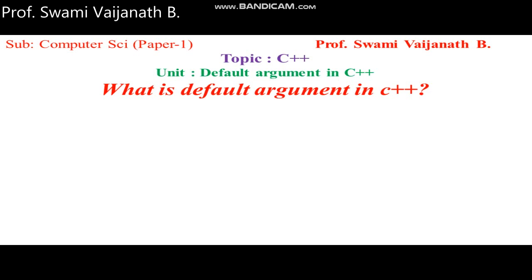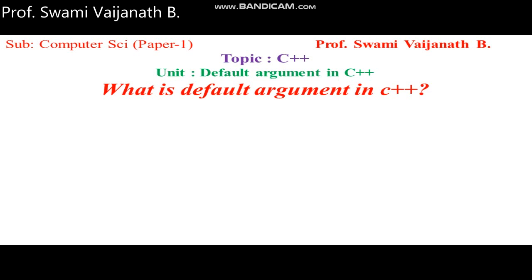Hello friends, today we discuss the topic default argument in C++. You all know what an argument is. An argument is also called a parameter. The parameter in the main function is known as the actual argument, and in the subfunction it is known as the formal argument. Whenever the main function calls the subfunction, the actual arguments are copied to the formal arguments.